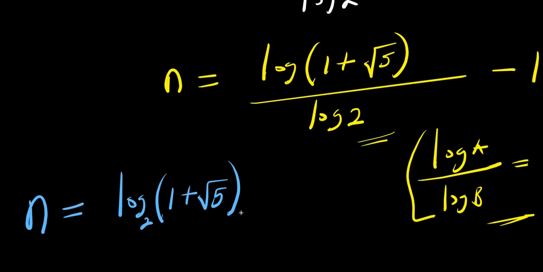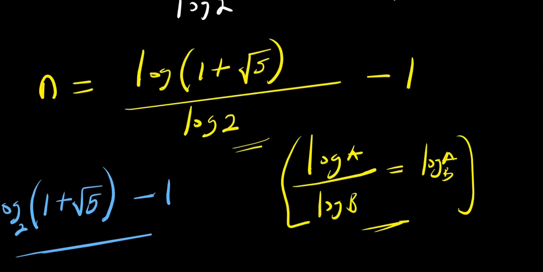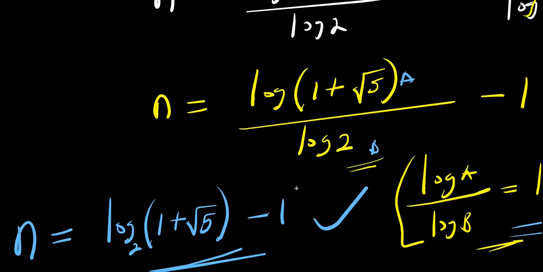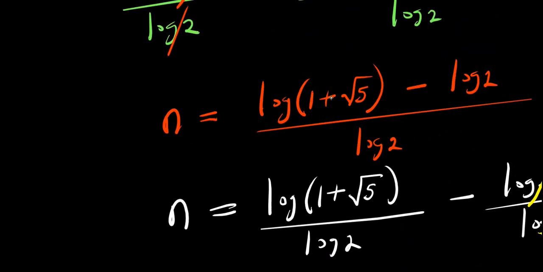And there's minus 1 here. So this becomes our answer, because this is like our a, and this is our b. We apply this identity. So this becomes our answer right now. And that is it. So this is the value of n that satisfies this equation.